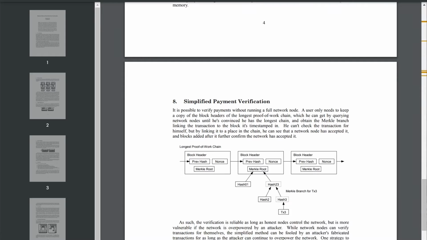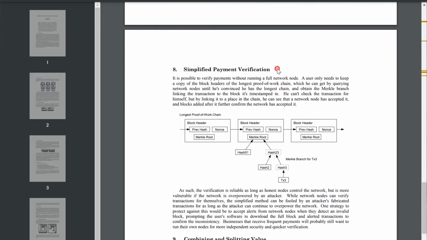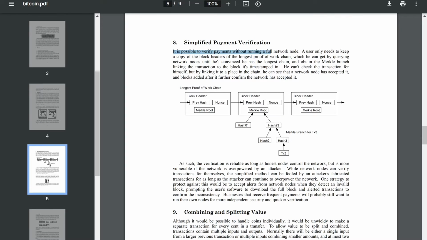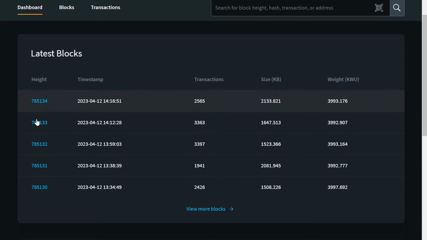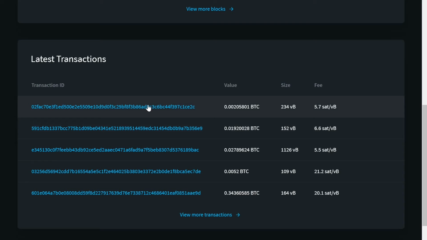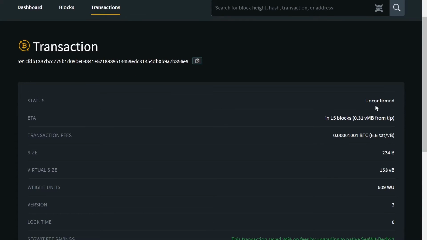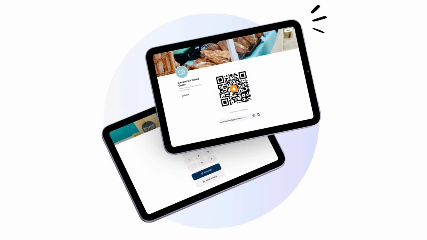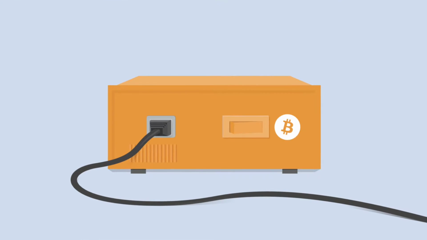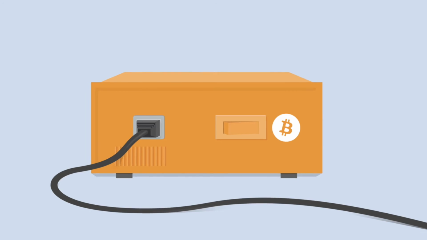The 8th is simplified payment verification. It's possible to verify payments without running a full node by keeping a copy of just the block headers. Now, the user can't check the transaction for himself, but by linking the block header in the chain, he can see if the network has accepted it. Businesses who frequently receive payments would want to run their own node for independent security and quicker verification.